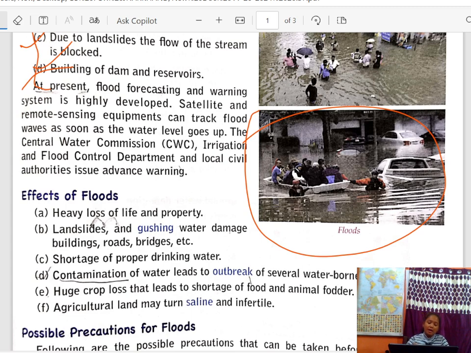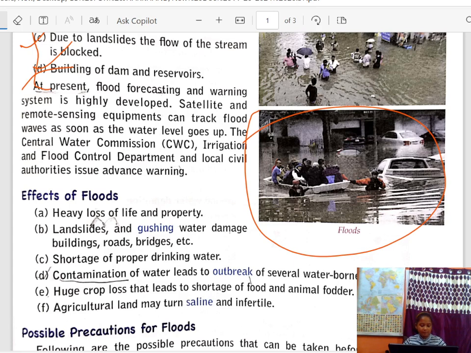Now, our present flood forecasting and warning system is highly developed in India. We can forecast floods, and warnings are given in advance.